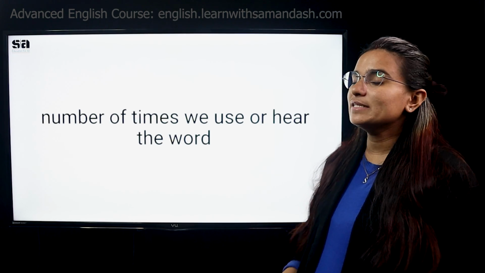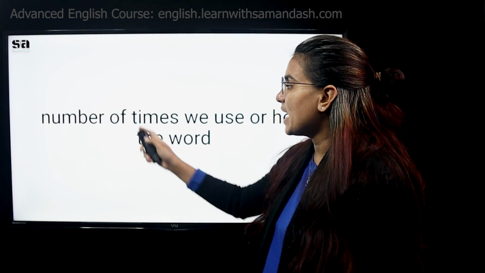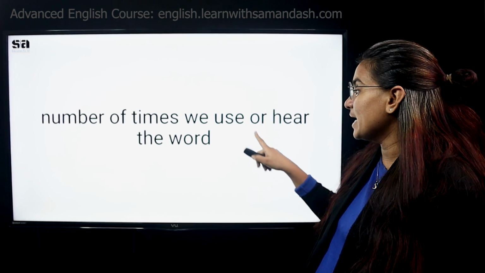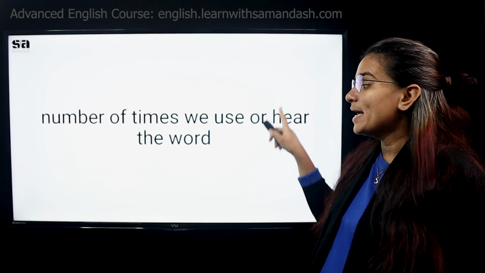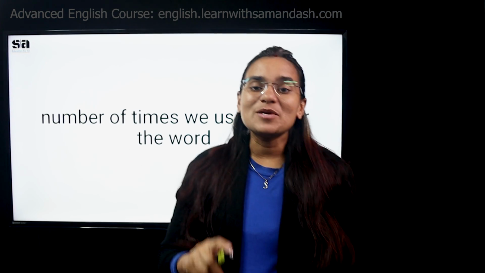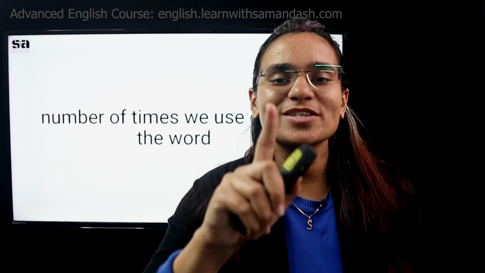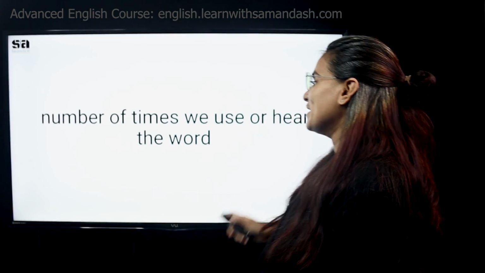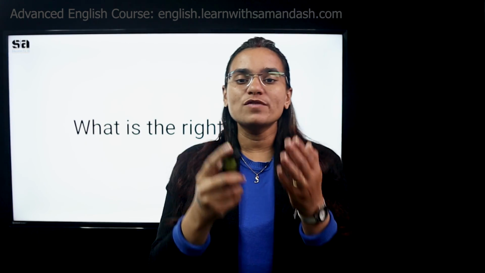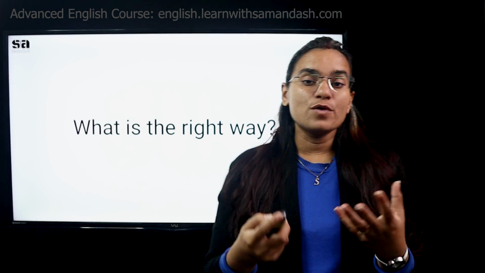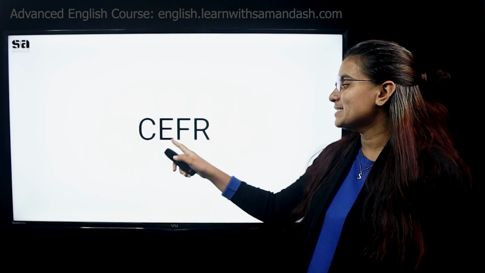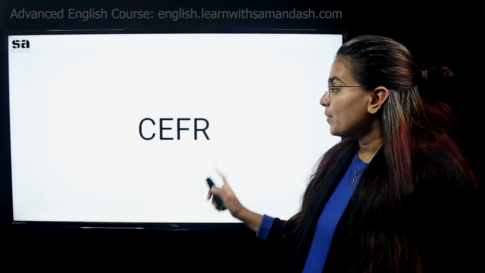Now, as I was discussing, the understanding of people is based on how many times we use or hear the word, and what is the spelling of the word. Okay, now you will be surprised to know this is not the right method. So what is the right way? The right way to know the level of a certain word or to know the level of vocabulary, we have to understand a system or a technique which is called CEFR. Okay? I'm going to explain it to you.